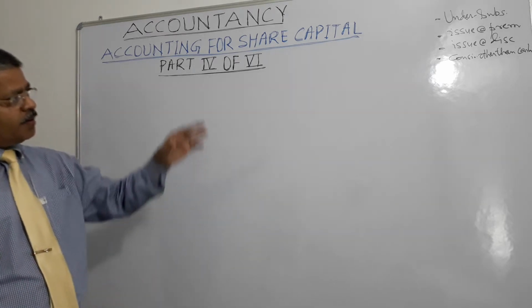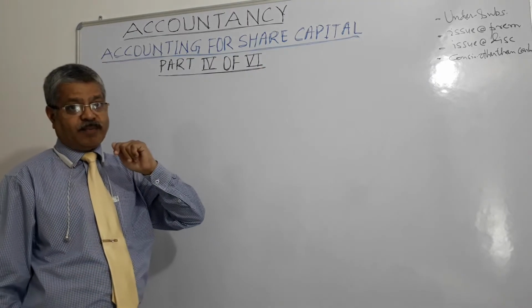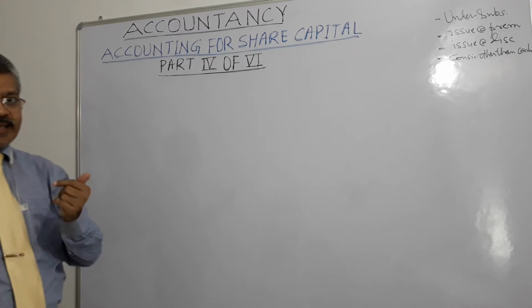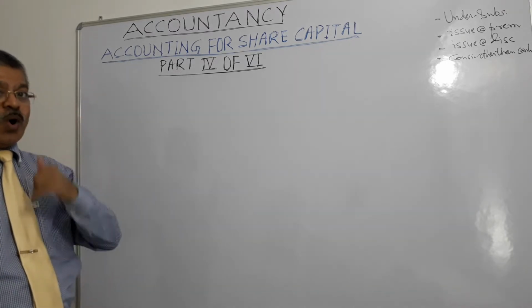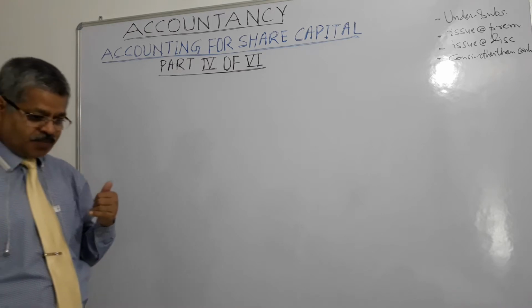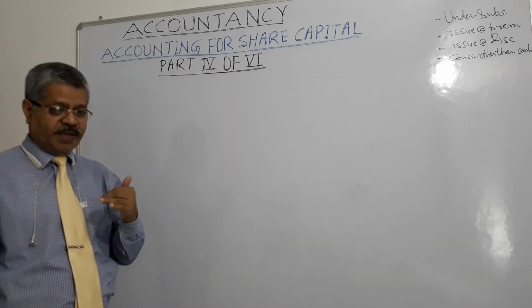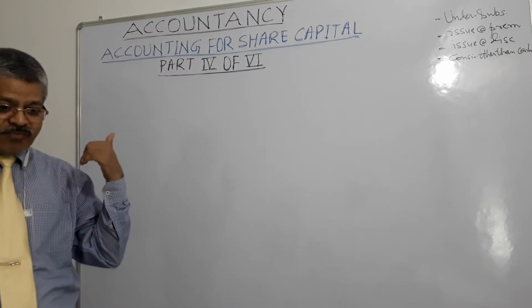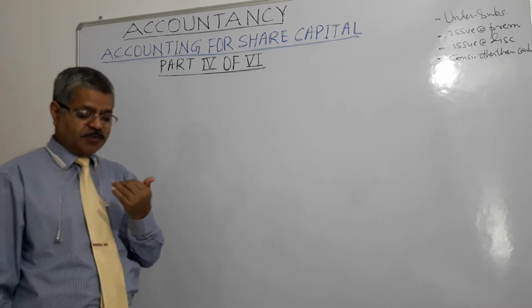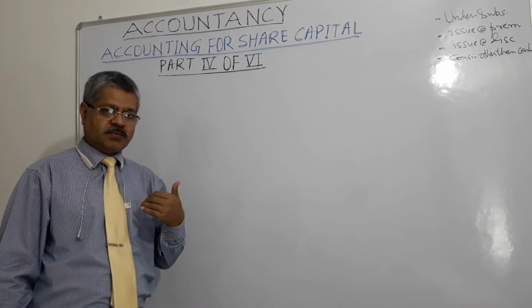Then before going for allotment, the company will have to ensure that the minimum number of shares have been applied for, right? There could be a minimum of 95%. Suppose the company invited subscription for 2 lakh shares, it received only 1 lakh, right?